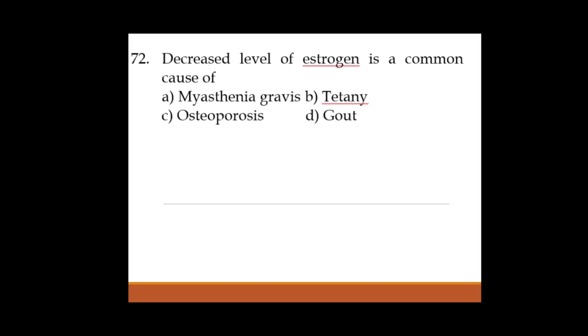Then gout, due to increased secretion of uric acid crystals, which is the metabolic product of purines, it leads to formation of uric acid, and leads to gouty disease. Gout means severe arthritis, severe joint pain, we call it. Okay, so the correct answer for this question is osteoporosis.